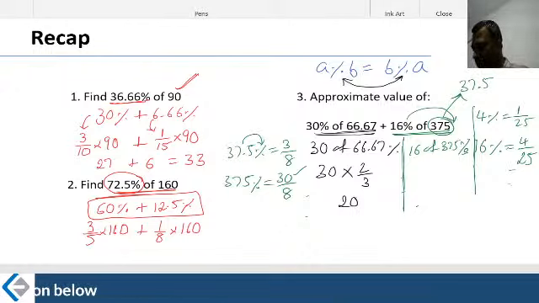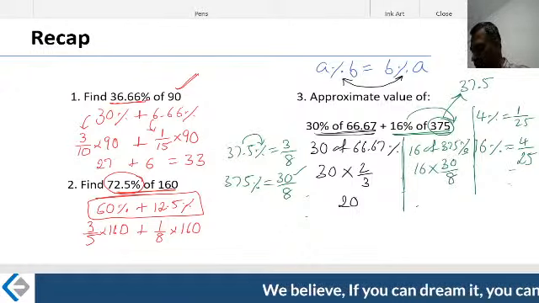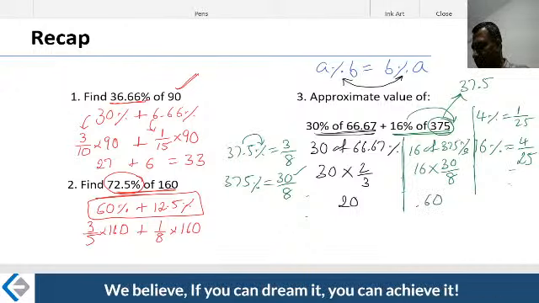So you can also write this as 16 into 30 by 8, which would technically become 60. So that's another way. Another rule is, you need to understand that from a calculation perspective, be flexible. Be flexible from a calculation perspective.